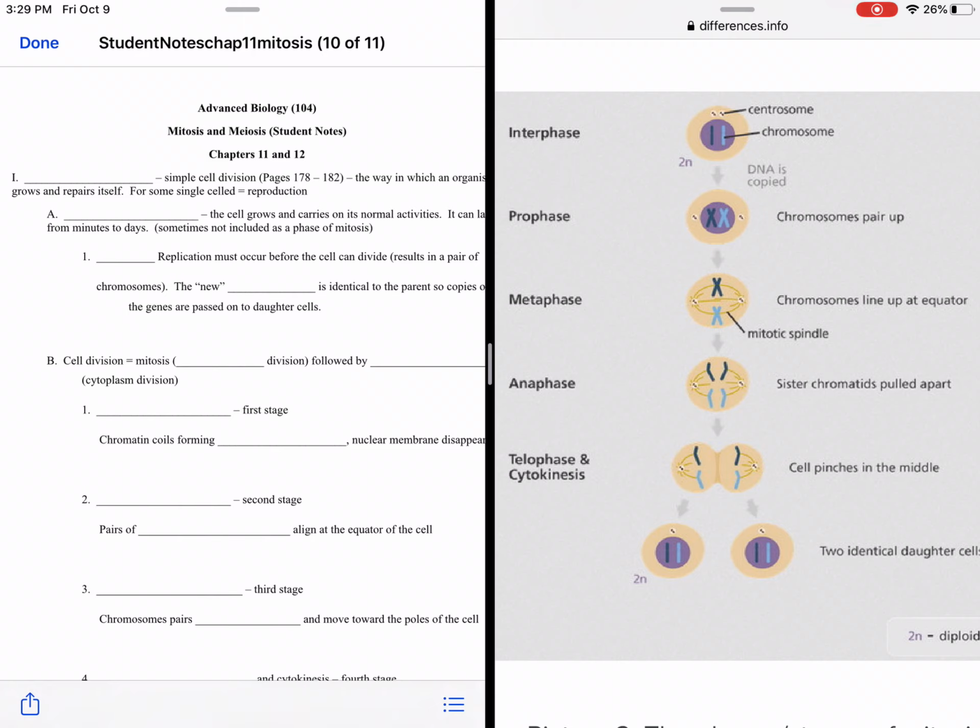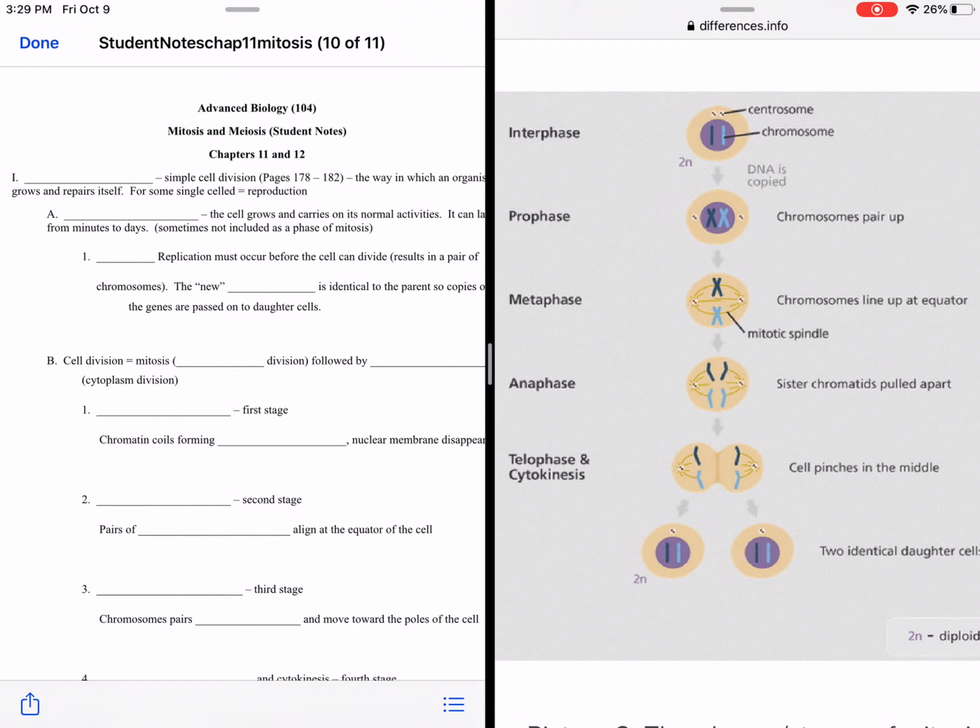Interphase is not usually considered a phase of mitosis. Sometimes it is, but it is the phase in between cell divisions. This is when the cell will grow and carry on normal life's activities. This can last for minutes or days, depending on which type of cell is going through interphase.